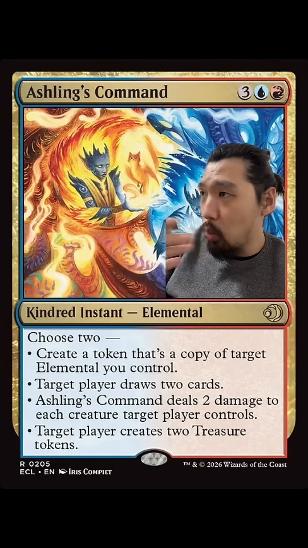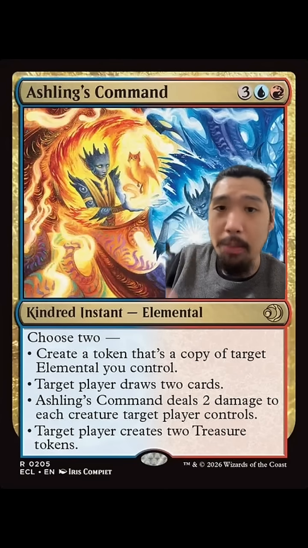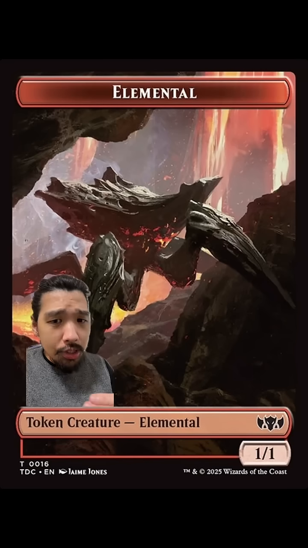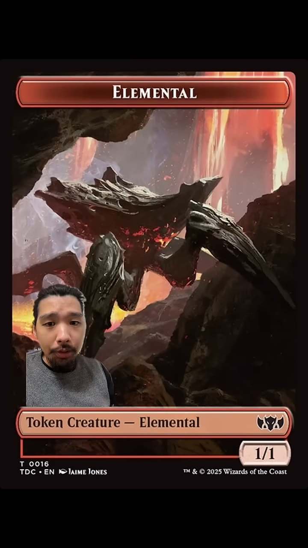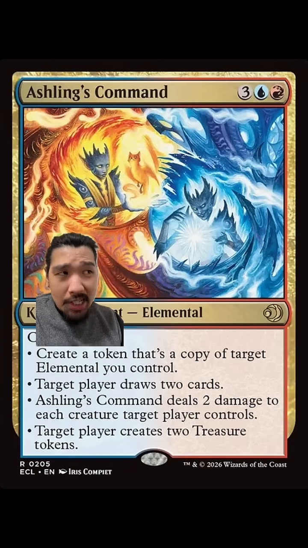So if I were to cast one of these and in response cast another targeting this, would I be able to copy this? Now, whenever we copy a spell, we make a copy of that spell on the stack, but they are not created as tokens. And tokens can only ever exist on the battlefield. If they're found in any zone outside of that, they will cease to exist as a state-based action. So creating a token implies that what we are doing is creating a copy of a permanent.